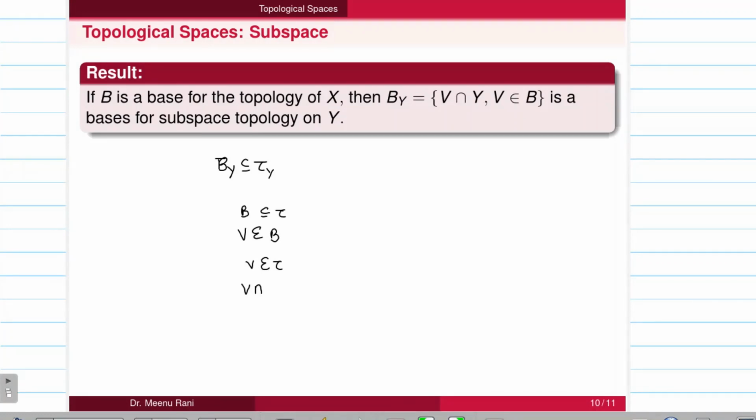If I take intersection with Y, it will belong to tau Y. Now this V is an arbitrary member of B, and V intersection Y is a member of B_Y also. So every member of B_Y is in tau Y also. So we can say that B_Y is contained in tau Y. Further we have to prove that every member of tau Y can be written as a union of some members of B_Y. So for this we take a member of tau Y,